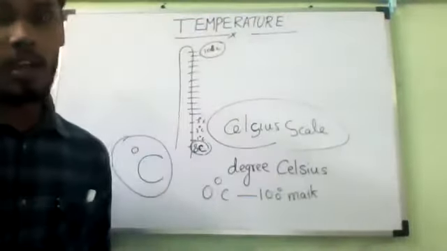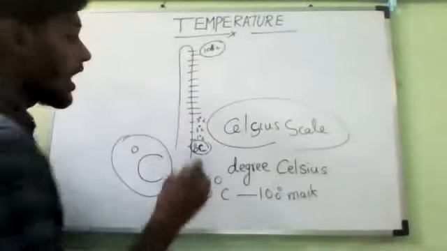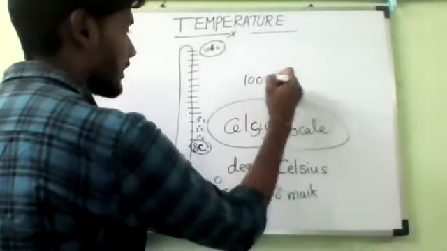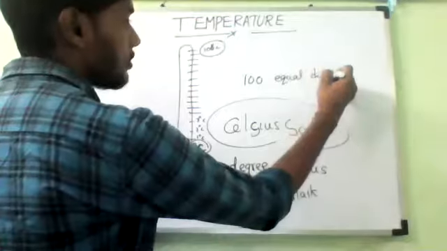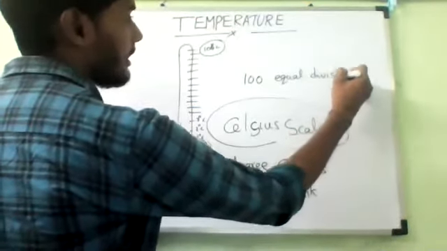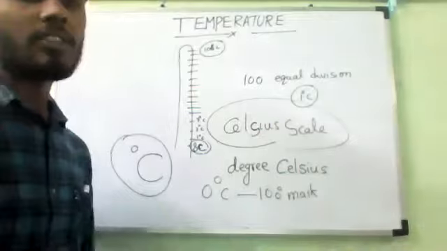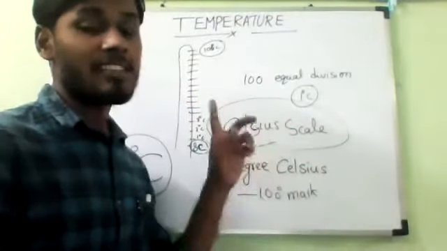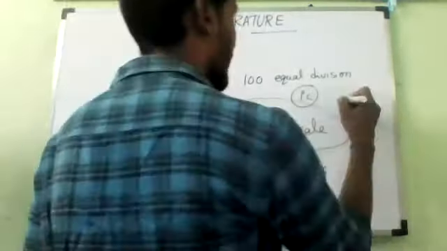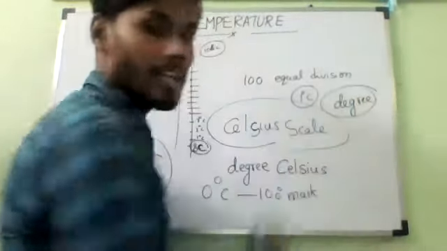If you observe here, this 0 to 100 mark is divided into 100 equal divisions. How many equal divisions? 100 equal divisions. So each division is indicating what? Each division is indicating 1 degree Celsius. Is it yes or no? So each such division is called a degree.